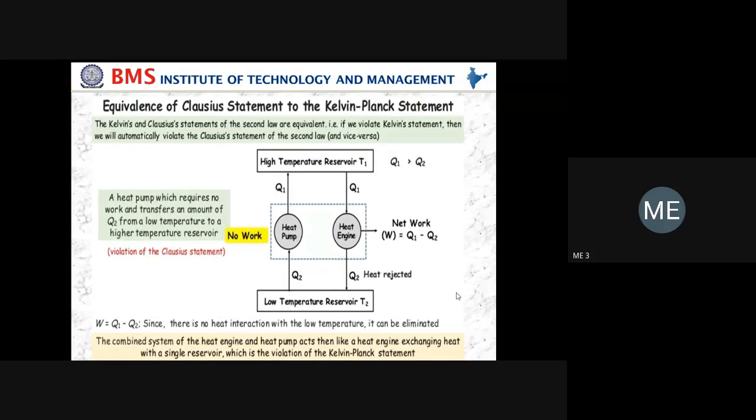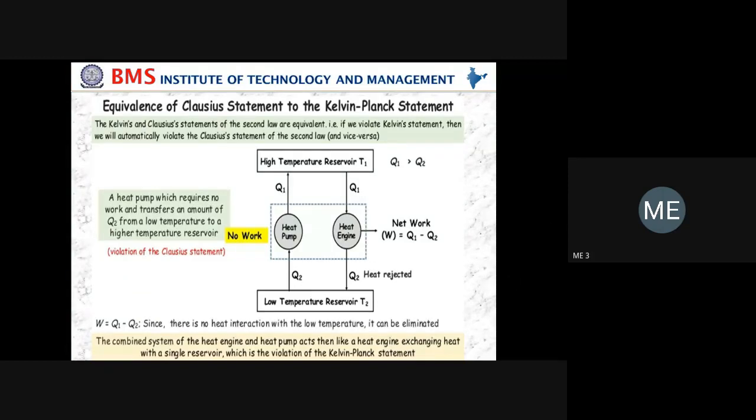Now I am explaining case one. Case 1 is violation of Clausius statement violates Kelvin-Planck statement. Okay, you observe the diagram. So you have to explain. It's the most important concept.